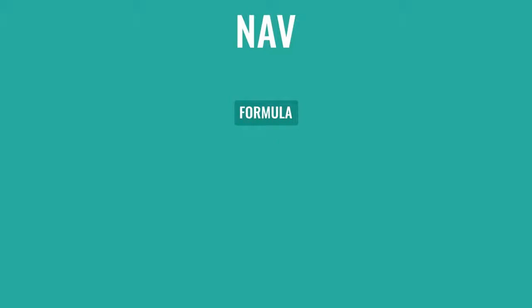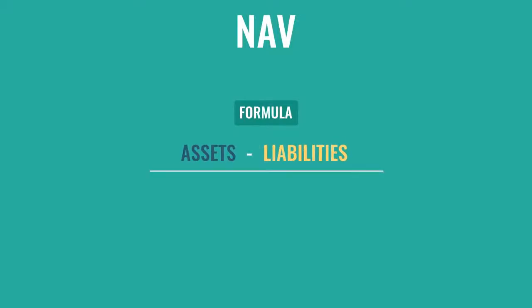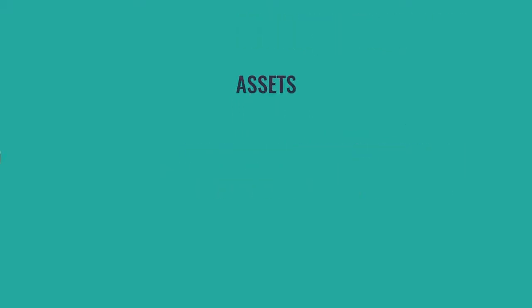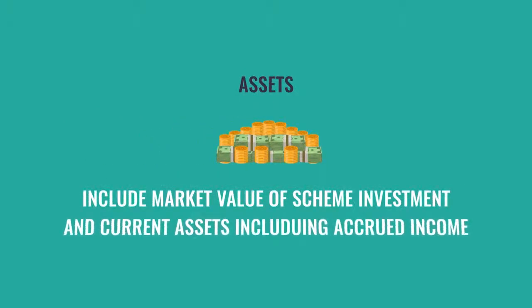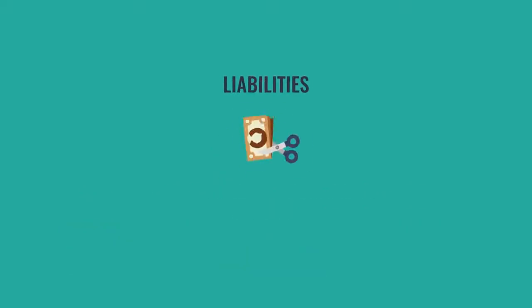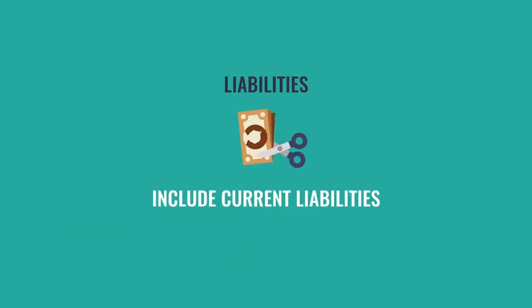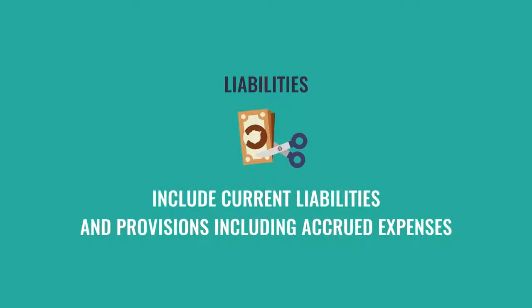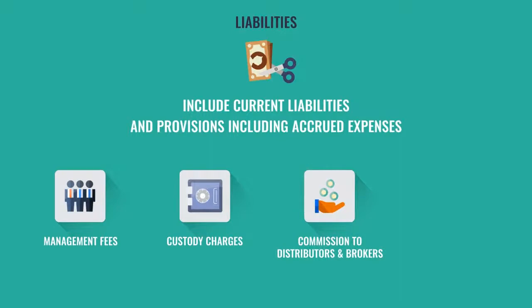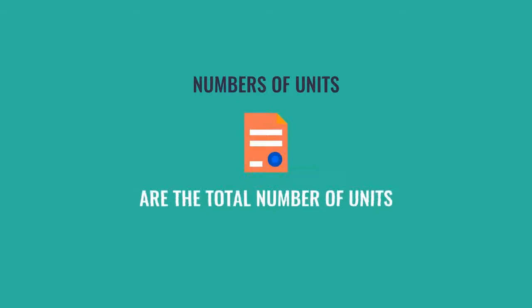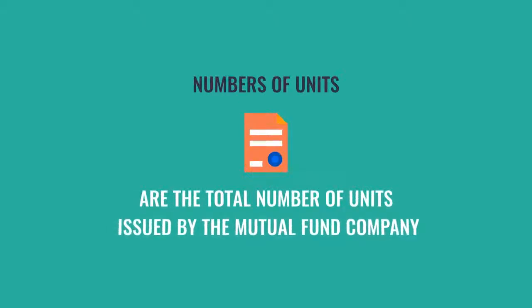Now let's explore a bit more on NAV. NAV is calculated as assets minus liabilities divided by number of units, where assets include market value of scheme investment and current assets including accrued income. Liabilities include current liabilities and provisions including accrued expenses like management fees, custody charges, commission to distributors and brokers, marketing expenses, etc. Number of units are the total number of units issued by the mutual fund company.